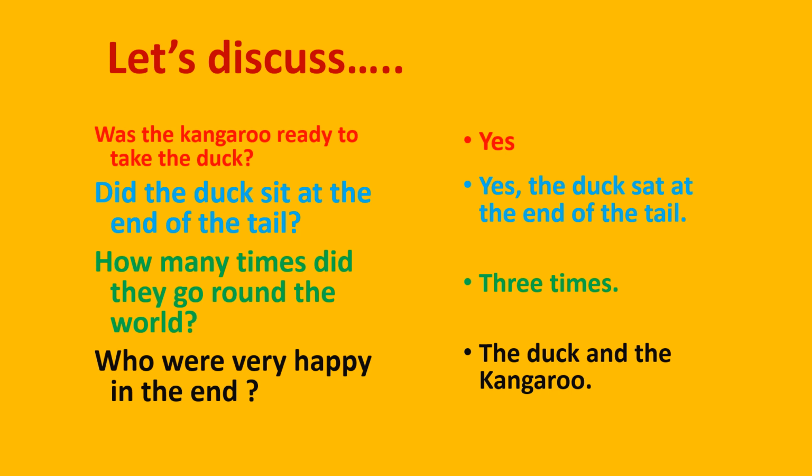How many times did they go round the world? They went round the world 3 times. How do you know that? And they hopped the whole world 3 times round. This line of stanza 5 tells that they went round the world 3 times. Who were very happy in the end? Yes, obviously, the duck and the kangaroo were very happy in the end.